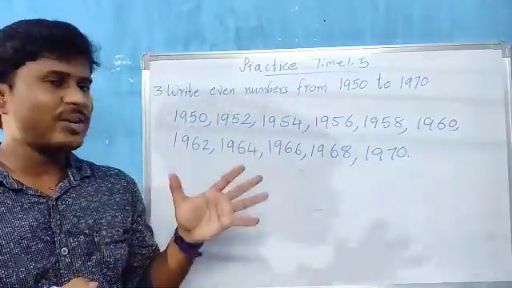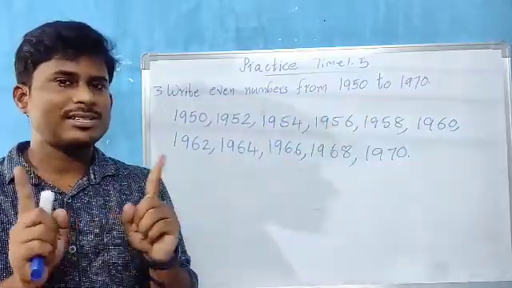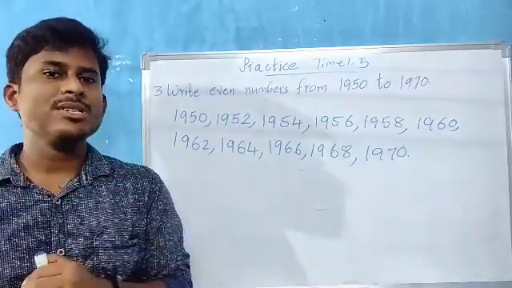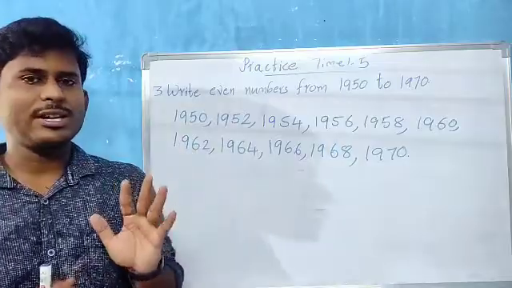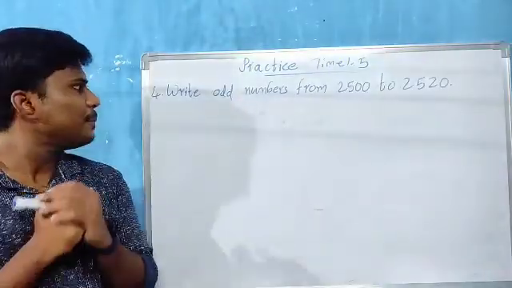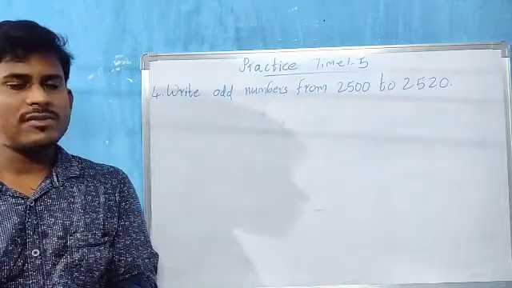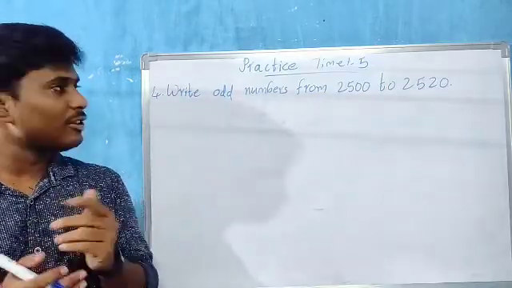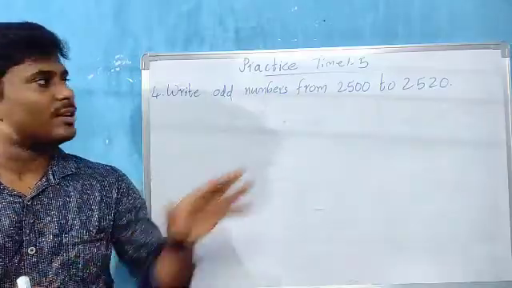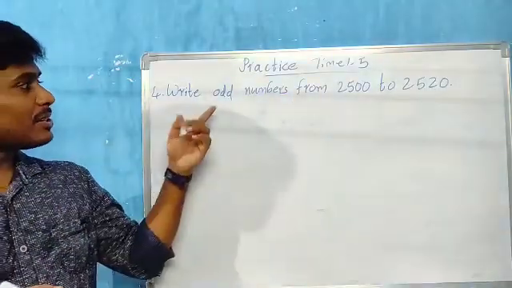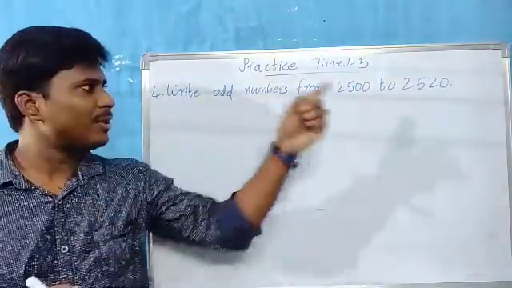If the question is between these numbers, it means not these numbers. In-between numbers we have to write, children. Okay. Now go for the last bit, the fourth bit. So in the fourth bit, children, write odd numbers from 2500 to 2520. Again the question is from and to. This is not between. From means we can start here. But see, children, odd numbers.